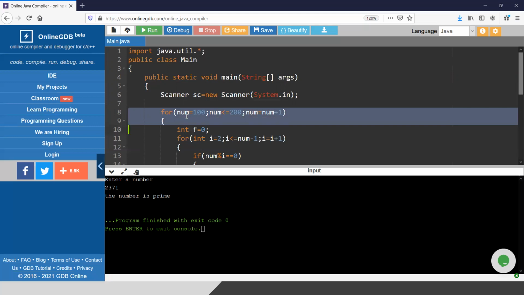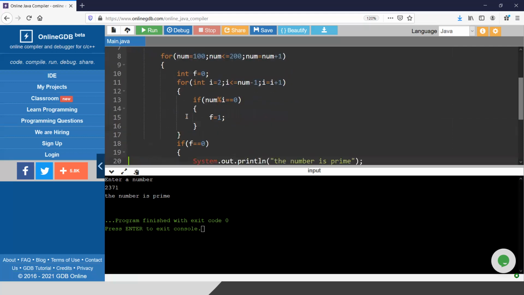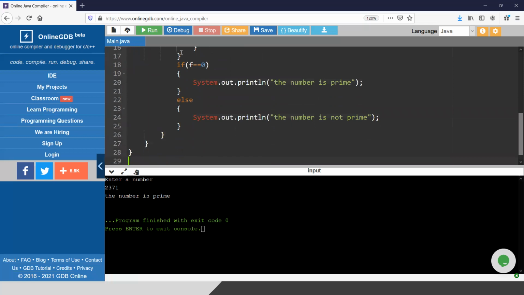So it is applicable for everyone. Means if anyone asks what are the Armstrong numbers available between 1 to 500, just first write the program for Armstrong number and put a for loop at the top of the Armstrong program, and it will calculate all the numbers between 1 to 500 which are Armstrong. So now I'm doing the same. I put this for loop. So num will be 100 first, then 101, then 102, and every time it is going to print if the number is prime or not.